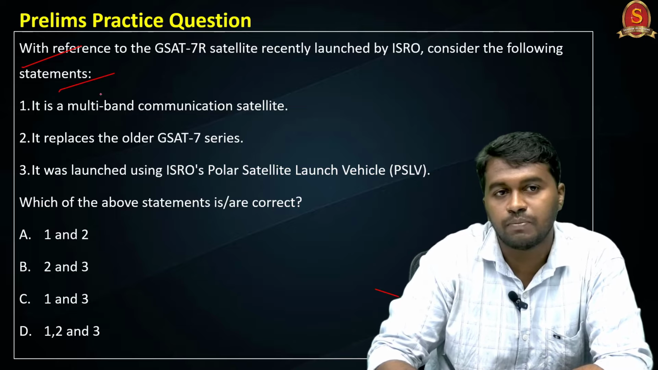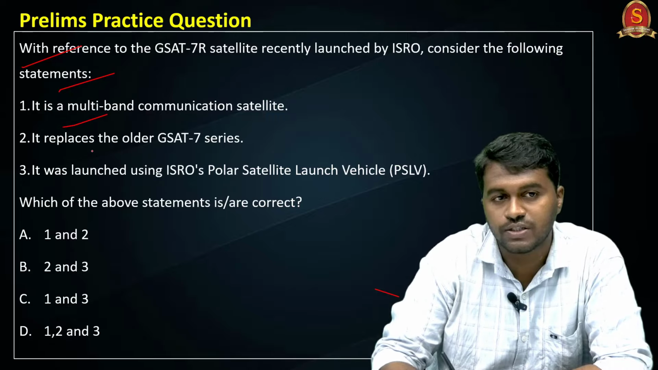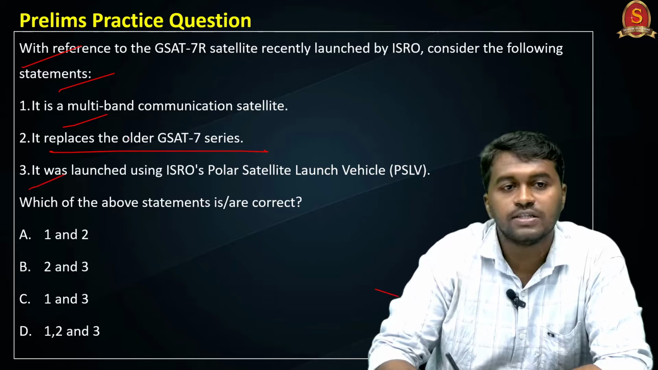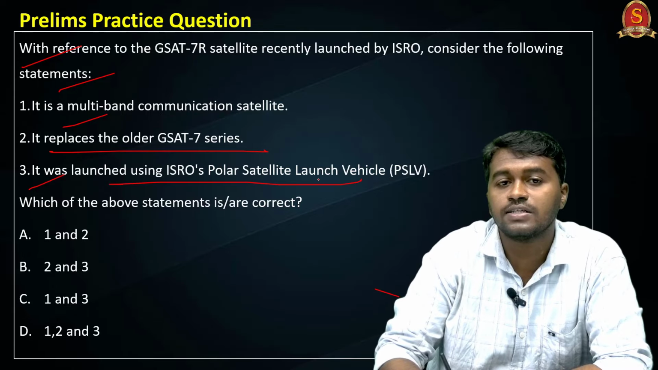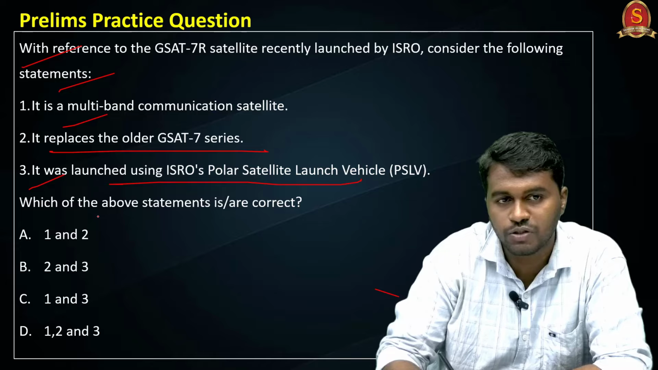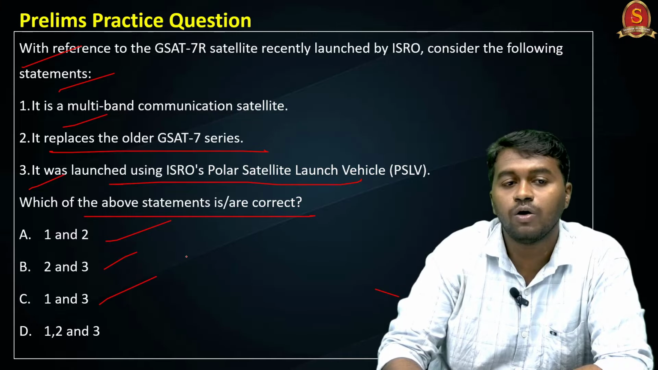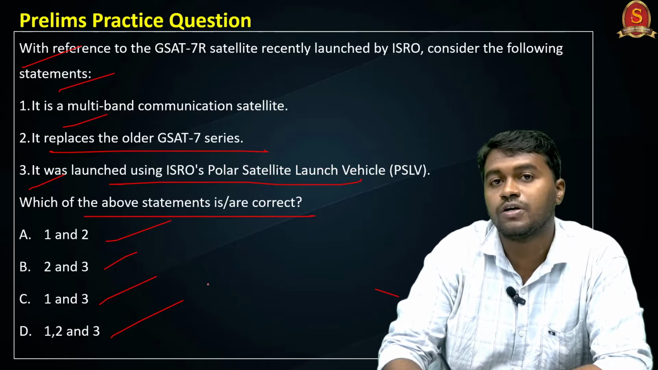Consider the following statements. Statement 1, it is a multi-band communication satellite. Statement 2, it replaces the older GSAT-7 series. Statement 3, it was launched using ISRO's Polar Satellite Launch Vehicle. Which of the above statements is or are correct? Option A, 1 and 2 only. Option B, 2 and 3 only. Option C, 1 and 3 only. And option D, 1, 2 and 3.